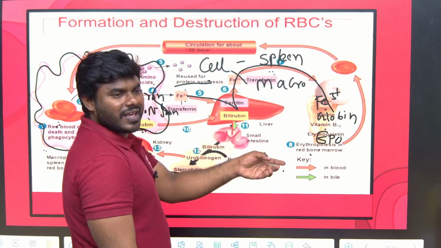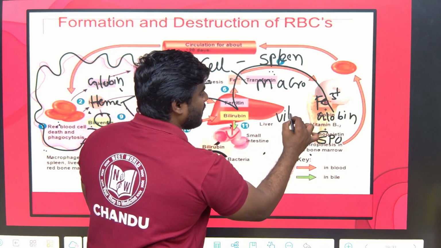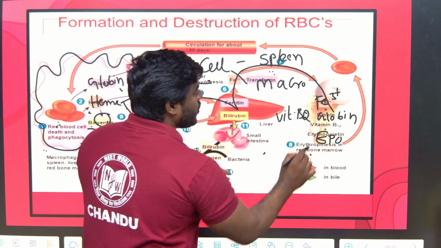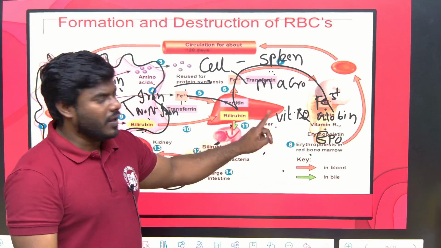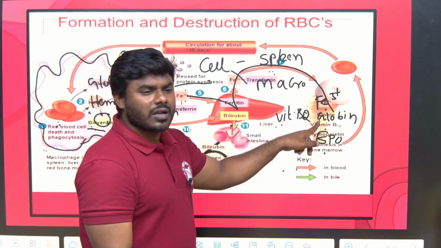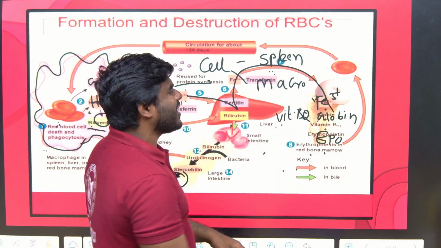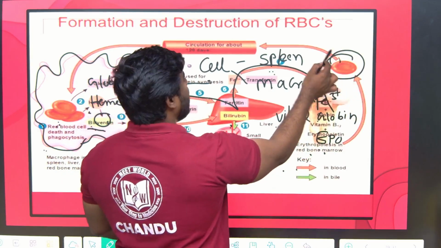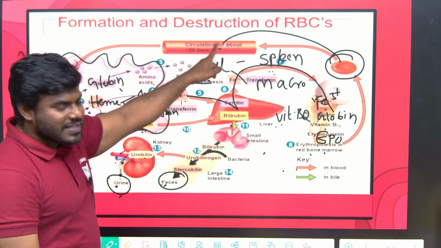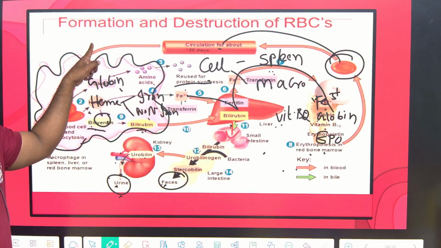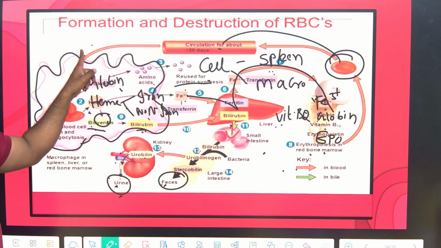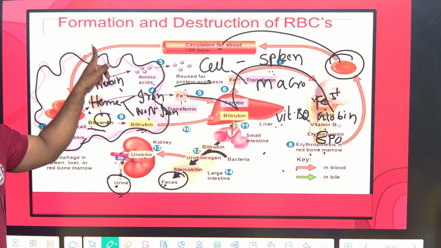Most important for the exam, again from the exam point of view, remember, for RBC production what do we require? Vitamin B12. So vitamin B12, erythropoietin, globin, Fe3+ all together make up the RBC. That enters into the blood. This entire process takes 120 days. That's why the lifespan of the RBC is 120 days.